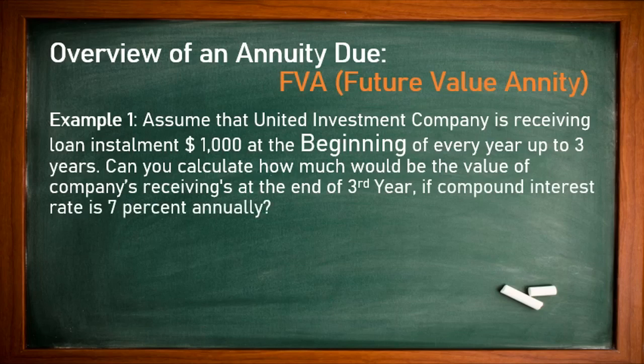Let's learn. Assume that United Investment Company is receiving a loan installment of $1,000 at the beginning of every year for 3 years. Can you calculate how much the value of the company's receipts would be at the end of the 3rd year? It means every year they receive money at the beginning of the period, but they want to know the value at the end of 3 years. In simple terms, they are receiving 1,000 plus 1,000 plus 1,000, which means 3,000 only. But let us see, we'll go for the annuity if the interest rate is applied.